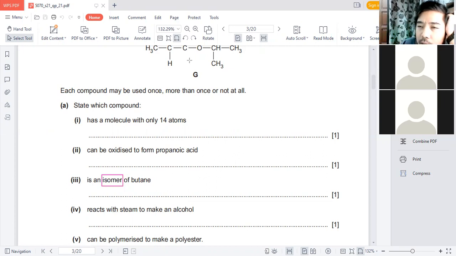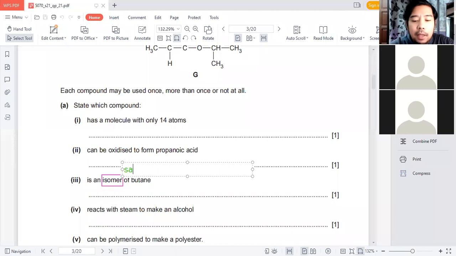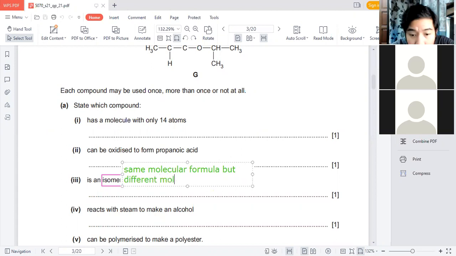Same molecular formula, but different molecular structure. That is what you have to remember: same molecular formula, but different molecular structure.